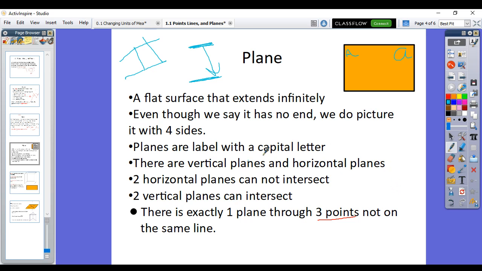That's perfectly fine. Now, through every one plane, there exist at least 3 points, and they cannot be in a row. So you have a point there, there, and there. If we had these all in a row, then we have a line. That just happens that we talked about 3 points. The reason they can't be all in a row is that when we connect these, we form this space that exists in between them. This would be our plane of these 3 points right here. So it's very important that they are not in a line.